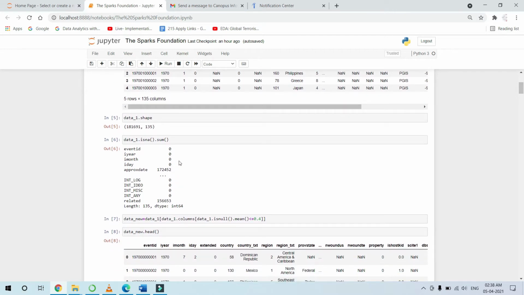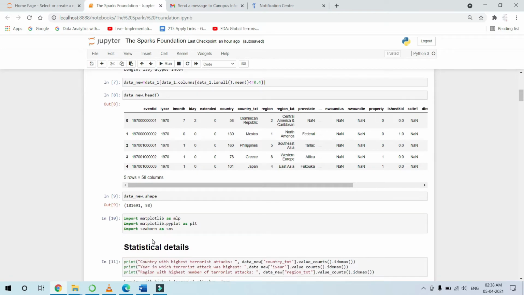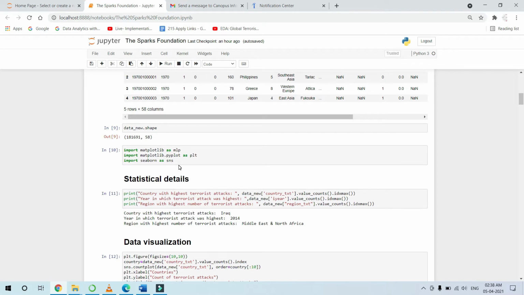Now there are many columns which have many NA values. So to avoid the NA values, I have eliminated those columns which have NA values greater than 40%. After doing that, the total number of columns has been reduced to 58. Coming to the statistical data, the country with the highest number of terrorist attacks is Iraq. The year which showed the highest number of terrorist attacks is 2014, and the region which faced the highest number of terrorist attacks is Middle East and North Africa.